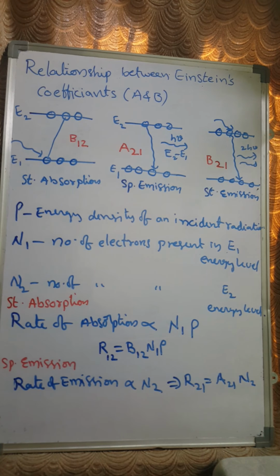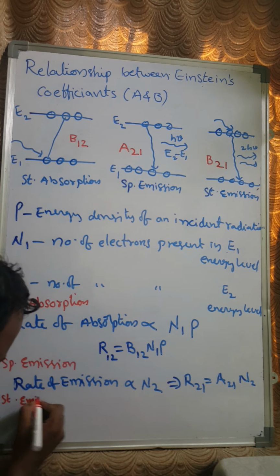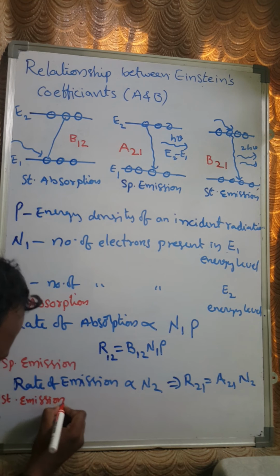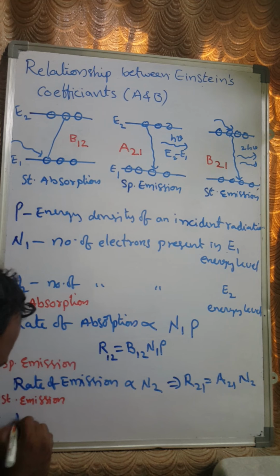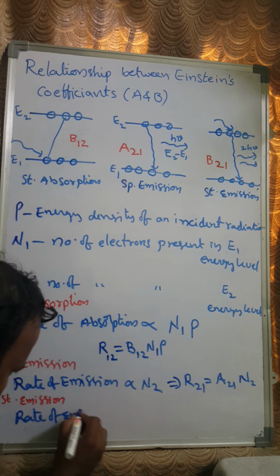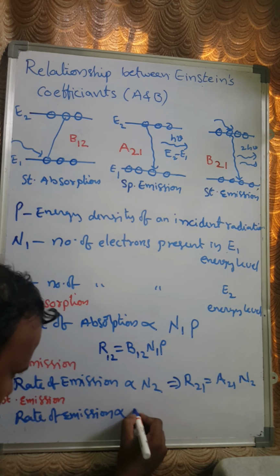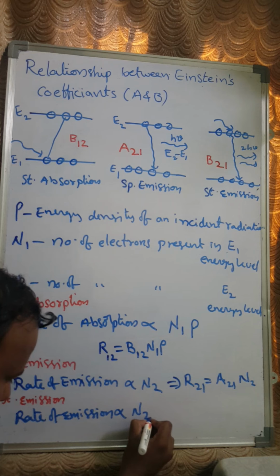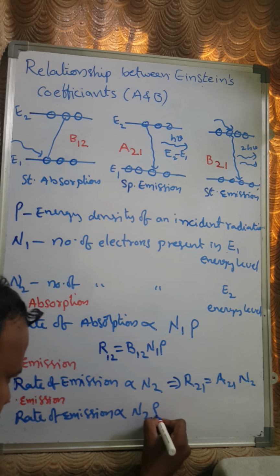And the last one is stimulated emission. In the case of stimulated emission, once again the rate of emission is directly proportional to N2, the number of electrons present in the E2 energy level, and the incident radiation rho.